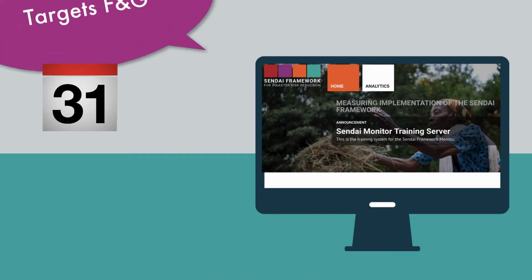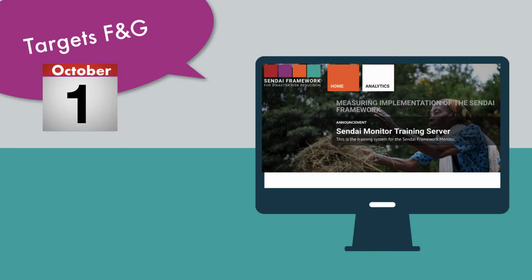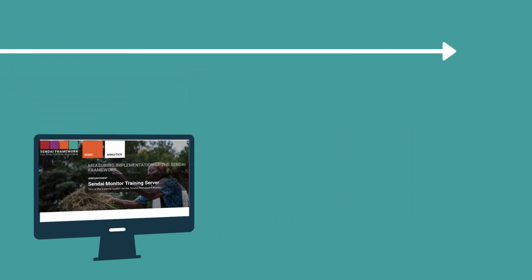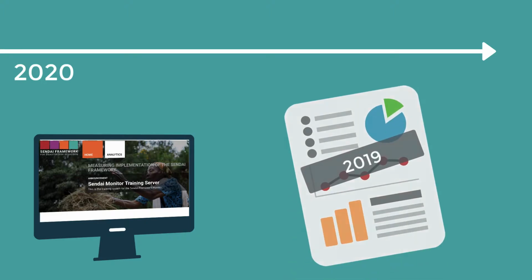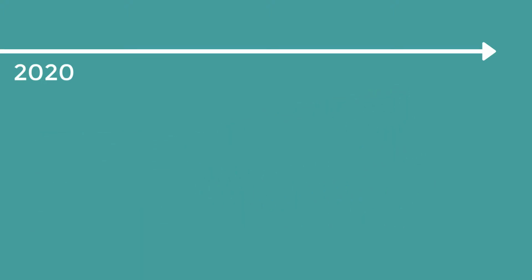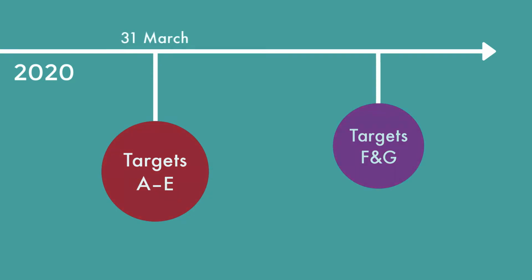Meanwhile, data for targets F and G from the previous calendar year are reported by 1st of October every year. For example, in the year 2020, you will be required to report data from the previous calendar year 2019. Thus, data for targets A to E from 2019 would be reported on the system by 31st of March 2020, while data for targets F and G from 2019 would be reported by the 1st of October 2020.